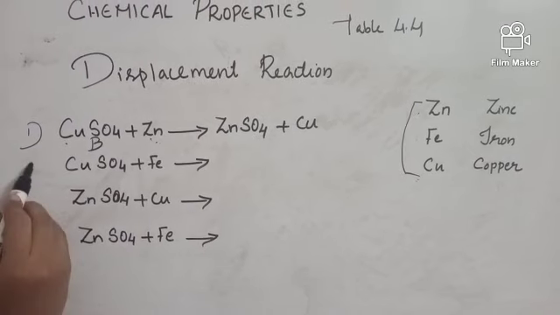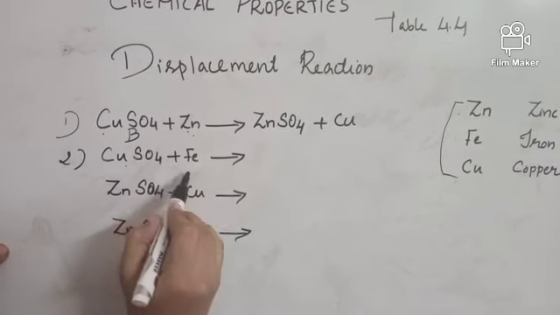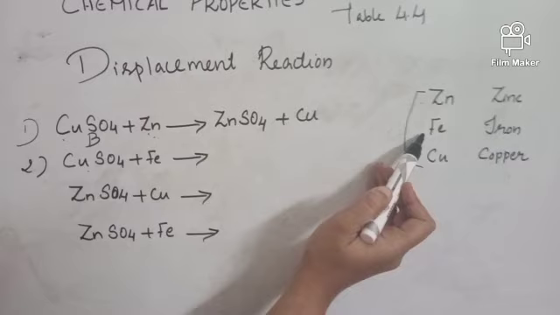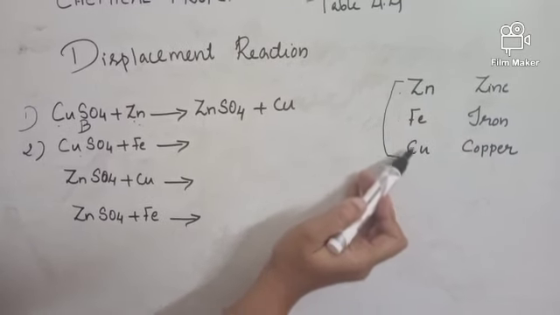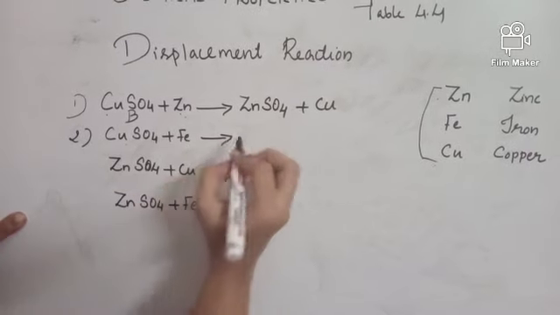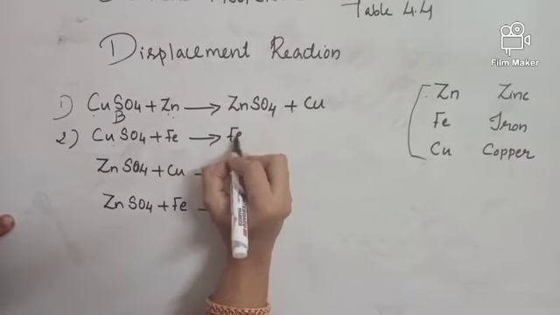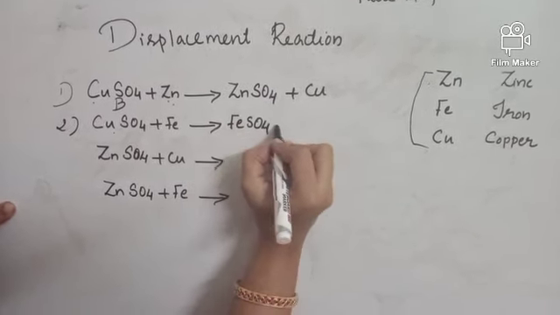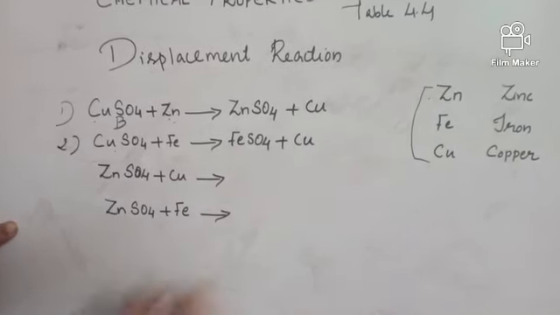Now let's see the second example. Copper sulfate plus iron. Here also iron is more reactive than copper. So iron can displace copper from this solution. So iron will displace copper from copper sulfate and form FeSO4 plus Cu.